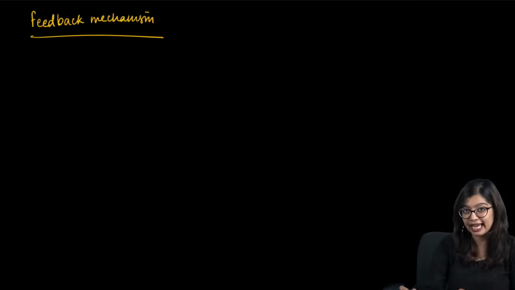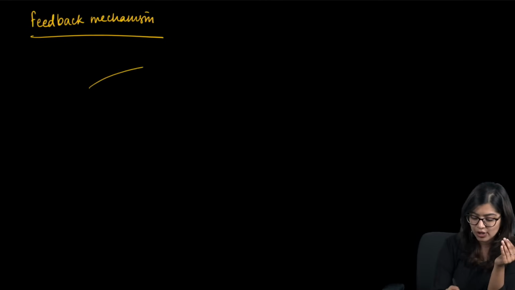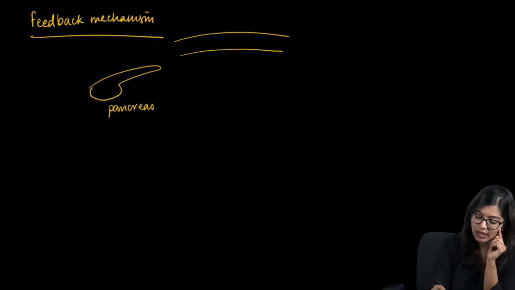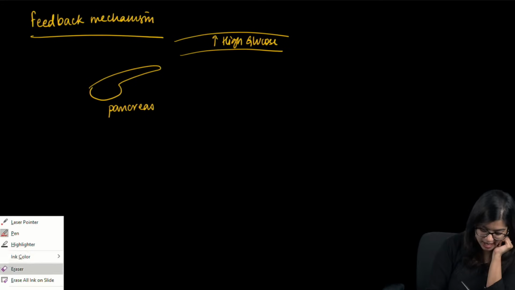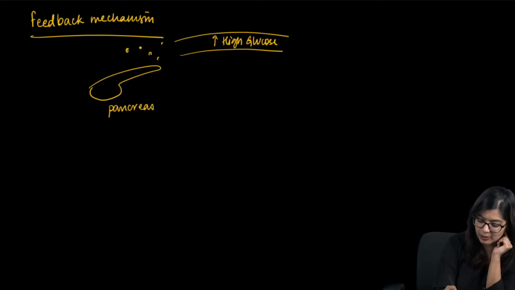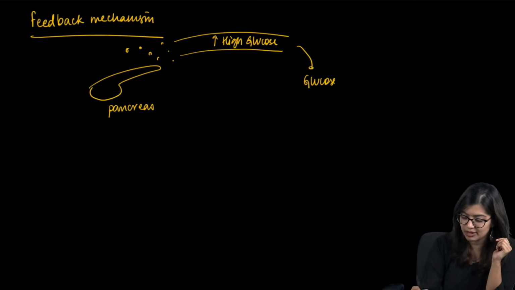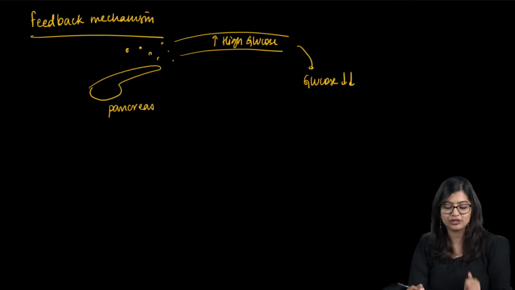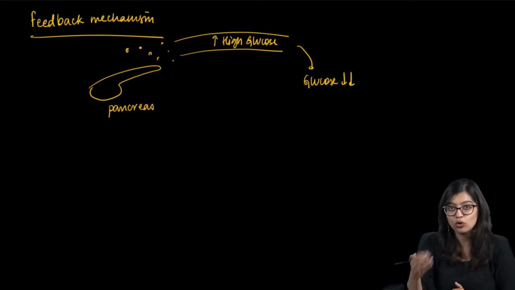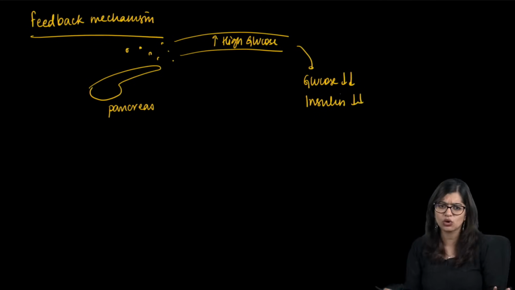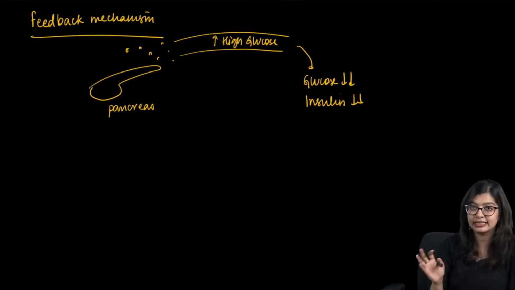Yes? So in the case of, let's say, insulin, you have your pancreas. Now, how does your pancreas know when to produce insulin? That is when there is a high glucose or blood sugar level. So when there is a high blood glucose level, your pancreas will produce insulin. But at one point after producing insulin, the glucose level will come down, right? Then why should your pancreas produce more insulin? So when the glucose level comes down in the blood, even your insulin will come down because now insulin's job is over. So something of that sort is happening in this question.